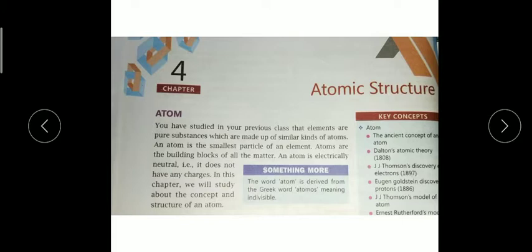So in this chapter we will learn about the structure of an atom and its concept, which was given by different scientists. What is the history of this atomic structure? So here, in concept, we will study the different atomic theories given by different scientists like Dalton, J.J. Thomson, Goldstein, then Rutherford, Niels Bohr.